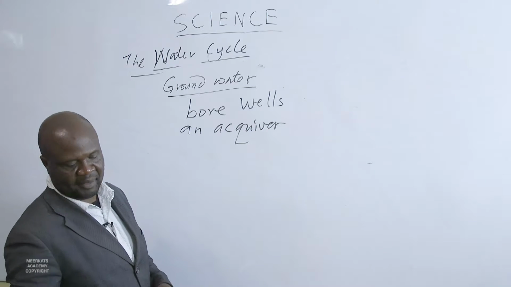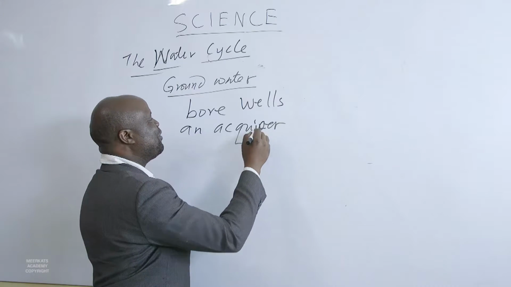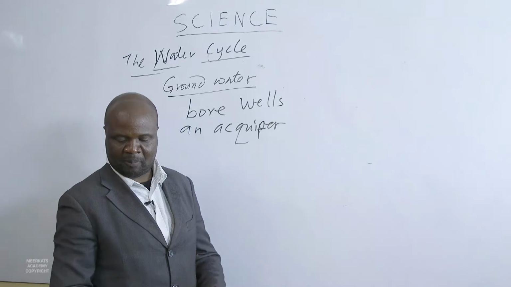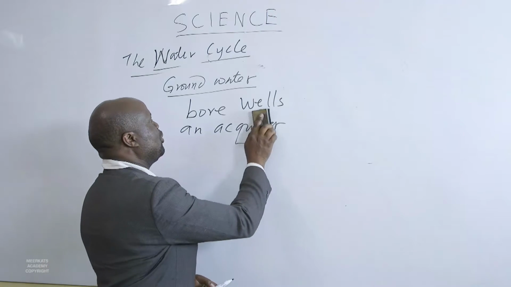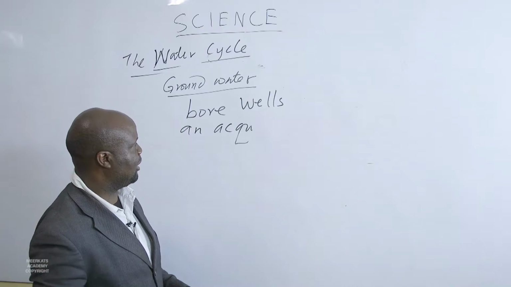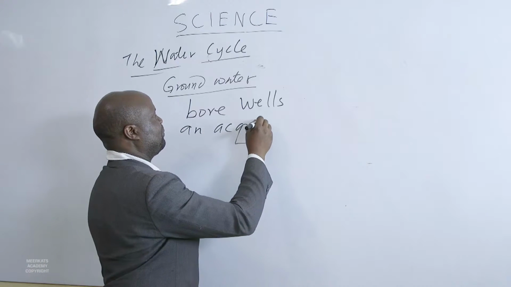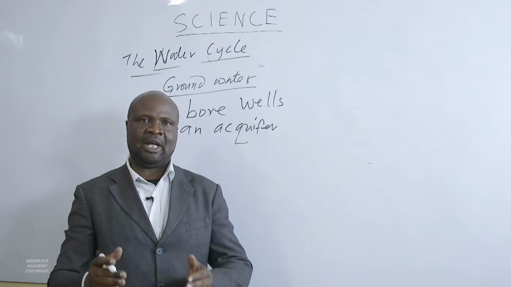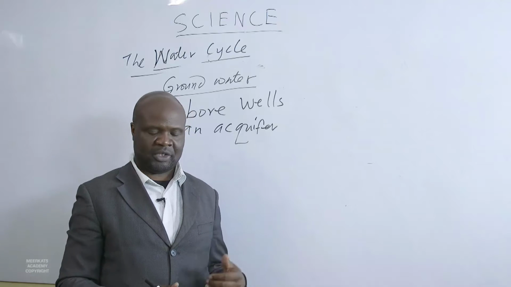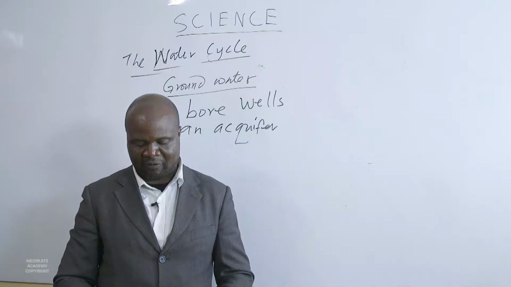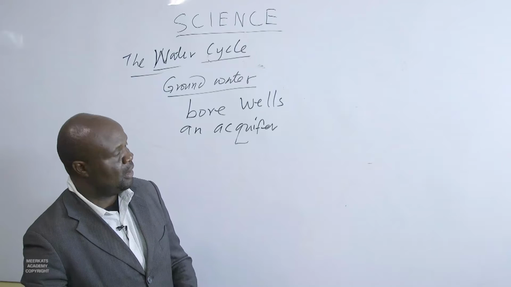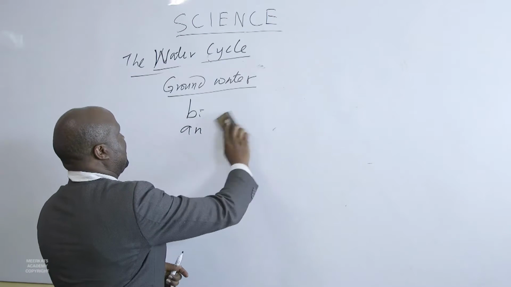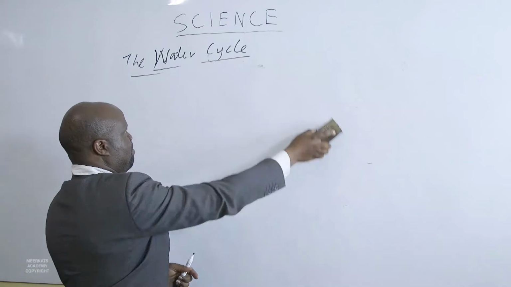An aquifer is groundwater that is available when you penetrate and reach the pervious rock. When you reach the pervious rock, you reach the aquifer, the underground storage of water. As long as you penetrate the pervious rock, you reach the aquifer, then you can extract enough water that you want. Let me talk about the Great Artesian Basin, what it is all about.